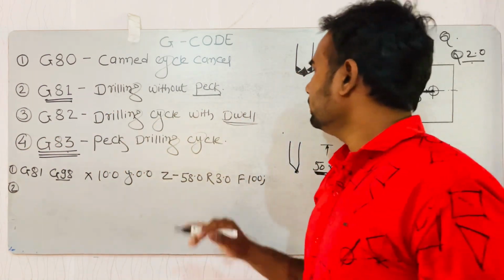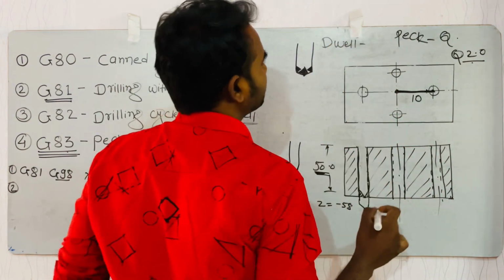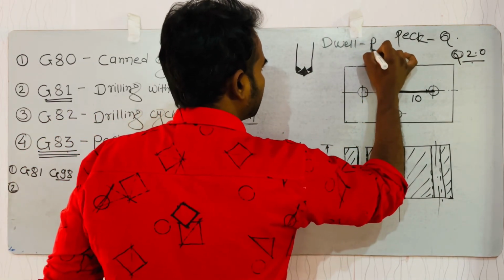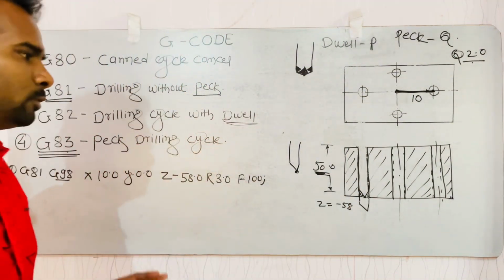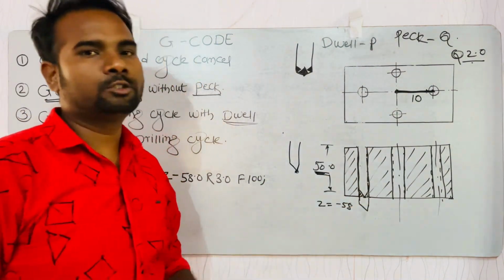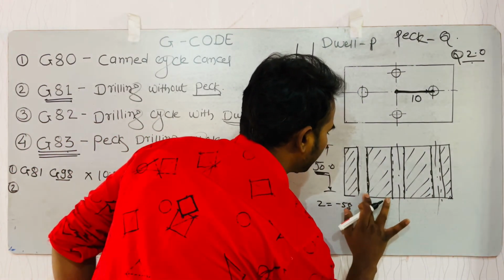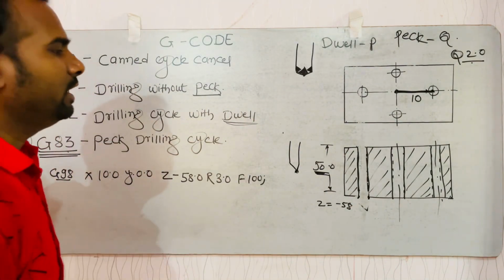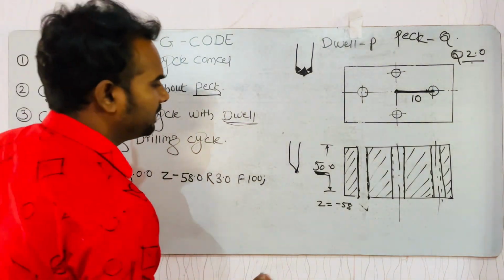What is dwell? Dwell means pause, and dwell is denoted by P. Suppose you are doing drilling on this job with a cycle like G81, and some burr is generated at the bottom of the hole. To eliminate this burr, we have to use the G82 cycle.